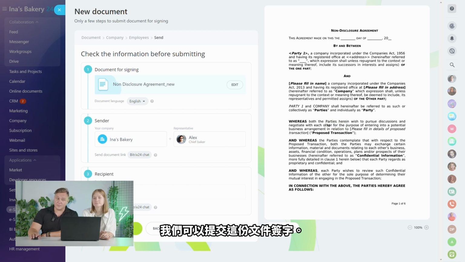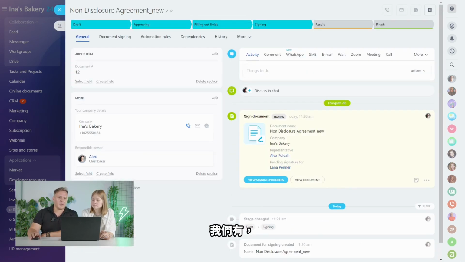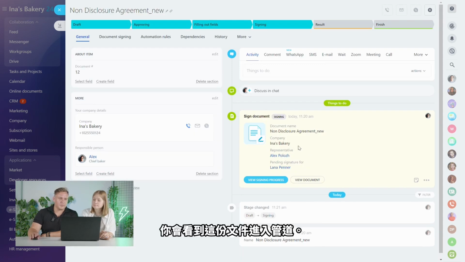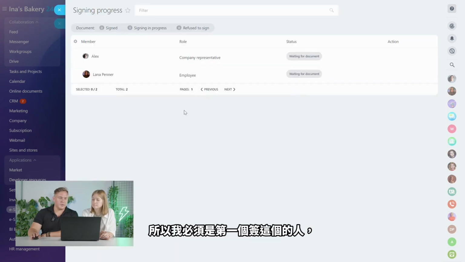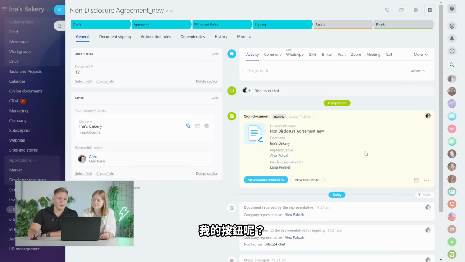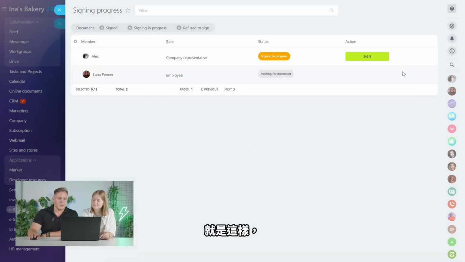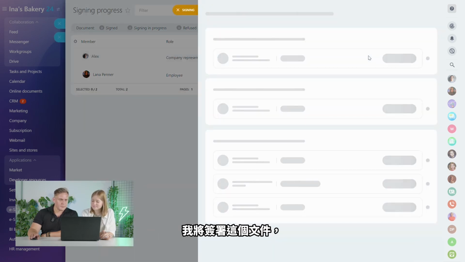So what happens next? First of all, you see this document entering the pipeline. It says right here, and I'm just going to see the signing process. I have to be the first one to sign this. Signing in process, and come on, show me the button. Hey, where's my button? All right, there it is. So I have to sign this document first. I click on the sign button.